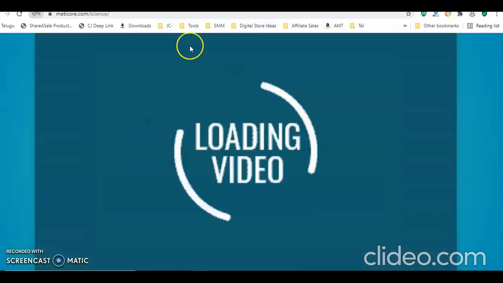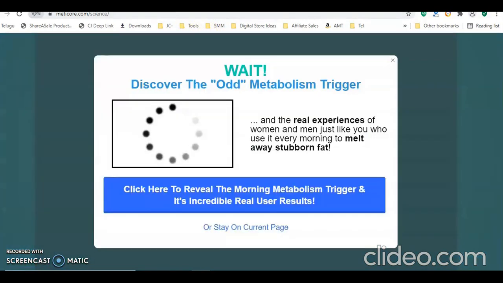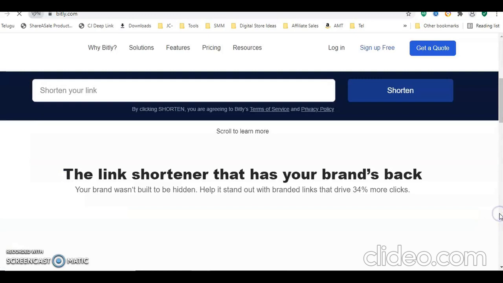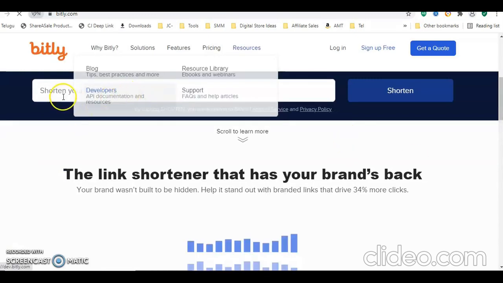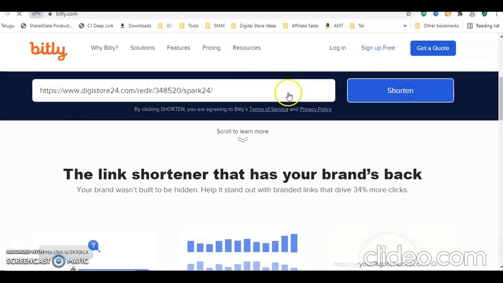So let us jump into the next step. After taking the affiliate link, all you need to do is go to another website called Bitly. We'll go to this website. You place your affiliate link here, and then you just shorten the link.